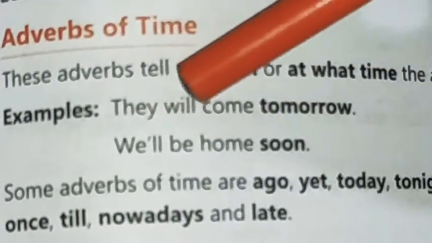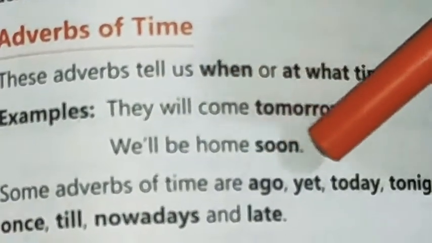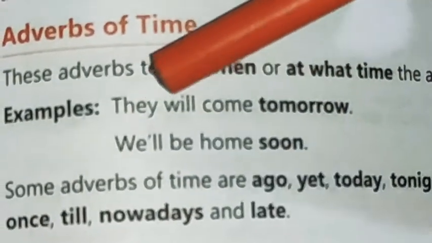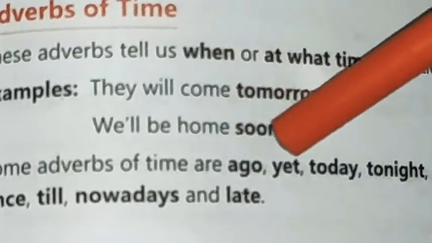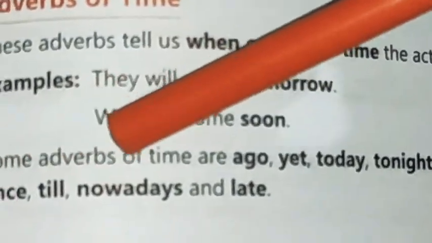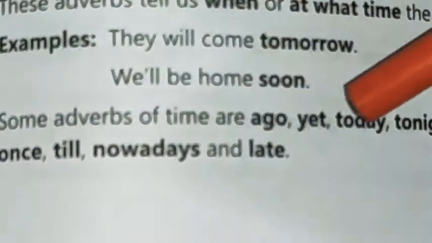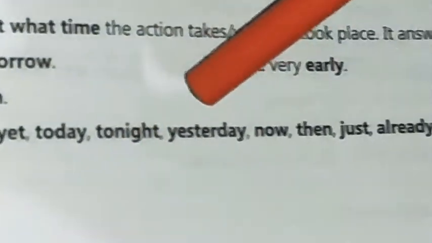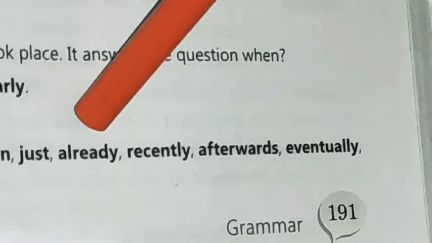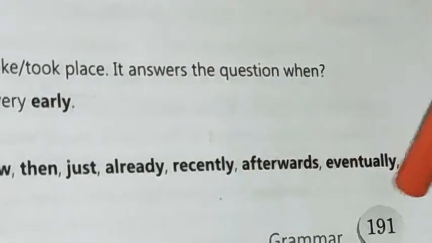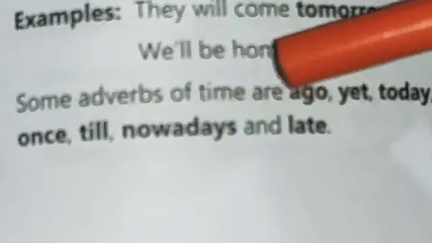Example, they will come tomorrow. Here tomorrow tells the time when they will come. Some adverbs of time are ago, yet, today, tonight, yesterday, now, then, just, already. These are the words which tell the time.